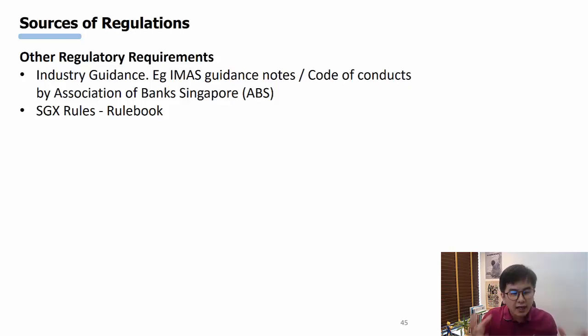This rulebook, again, because it is not under primary legislation, is really enforced by SGX. So SGX has the responsibility to enforce them and provide punishment under the rules, right? But even if they breach, again, it is not a criminal offense. It's basically rules that SGX has set, and if breached, SGX has the responsibility to set up certain punishment based on the rulebook.